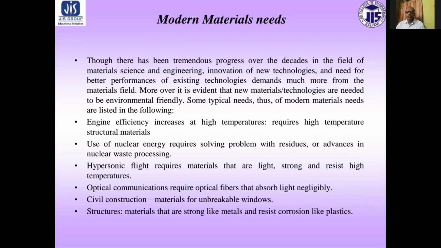Optical communications require optical fibers that absorb light negligibly. For civil construction, materials for unbreakable windows. Structures need materials that are strong like metals and resist corrosion like plastics.